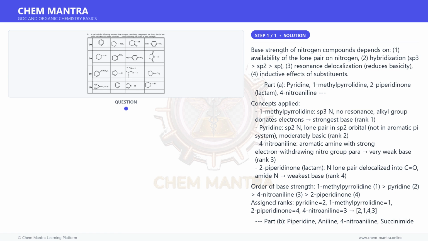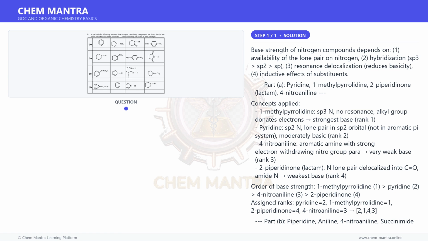Part A. Pyridine, 1-methylpyrrolidine, 2-piperidinone (a lactam), 4-nitroaniline. Concepts applied. 1-methylpyrrolidine: sp3 N, no resonance, alkyl group donates electrons, strongest base, rank 1. Pyridine: sp2 N, lone pair in an sp2 orbital, not in the aromatic pi system, moderately basic, rank 2.